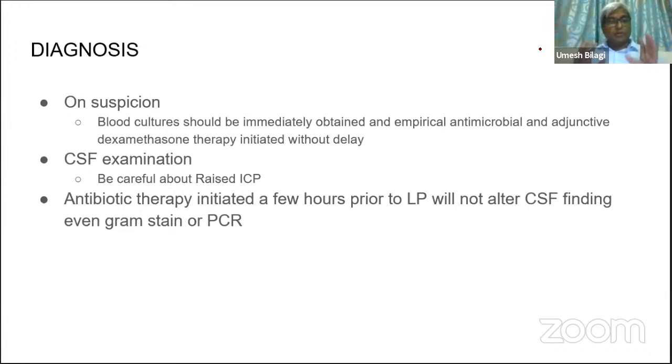You may not be able to prove your diagnosis with investigations. If you suspect, start treating. Before starting treatment, all the books tell you to take a blood culture. In the periphery, these things are very difficult, but you should know it at least from an MCQ point of view. On suspicion, take the blood culture and start empirical antibiotic therapy.